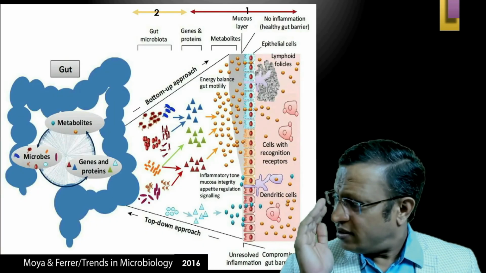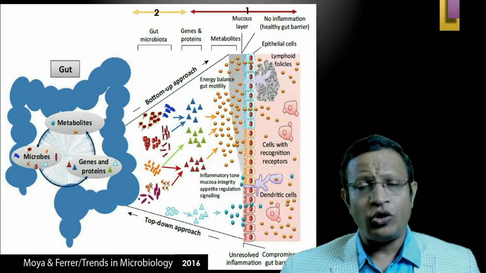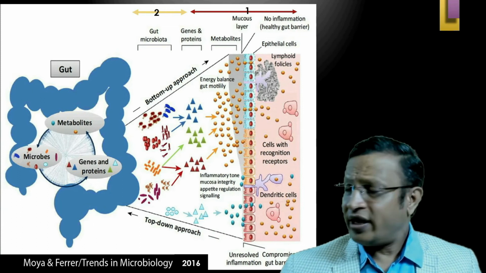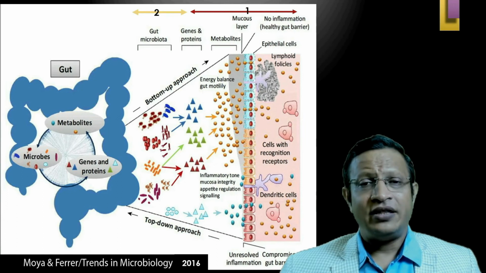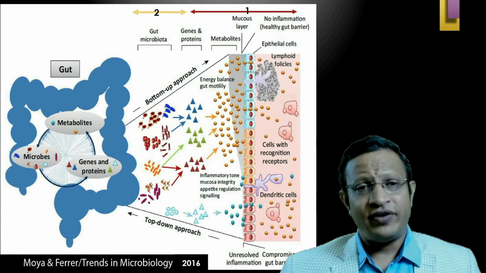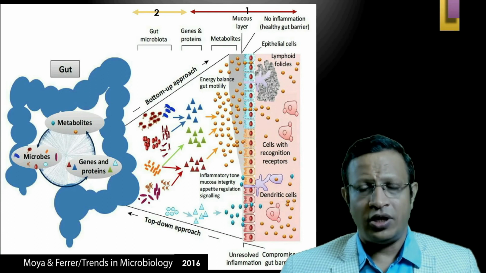If you look at this diagram, you can see the gut where the microbes, the microbiota, are there. From there, you can see clearly that the genes and proteins are formed after the fermentation and digestion, and further the metabolite is produced. You can see the bottom-up approach and also the top-down approach.